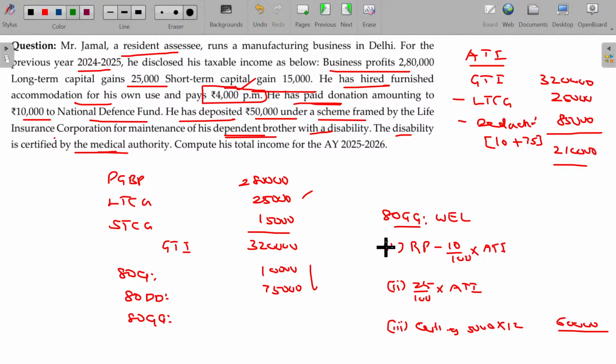Now rent paid being 4,000 per month, so 4,000 into 12, minus 10% of this being 21,000. What's the value? 27,000 and 25% of this value.